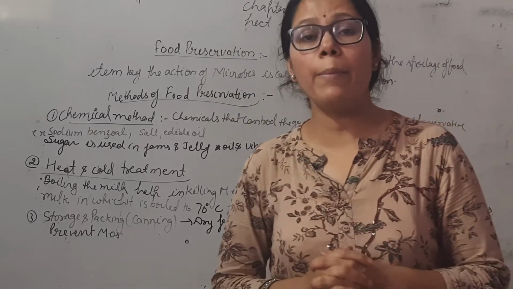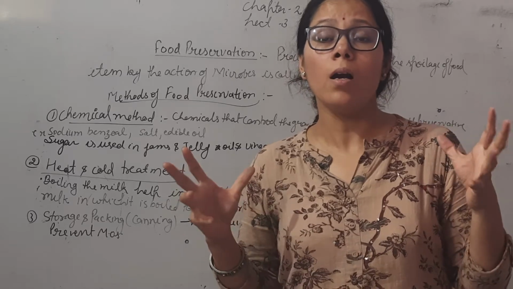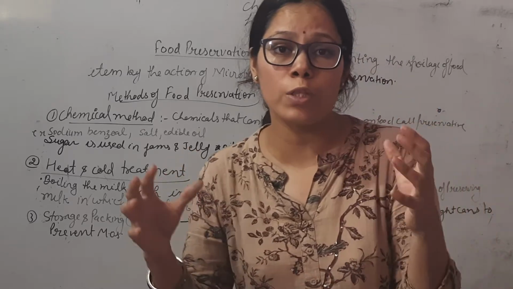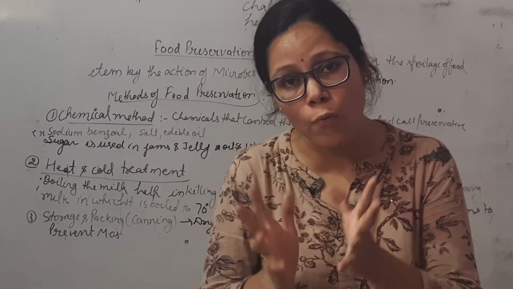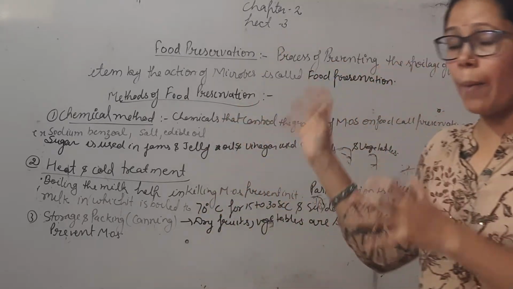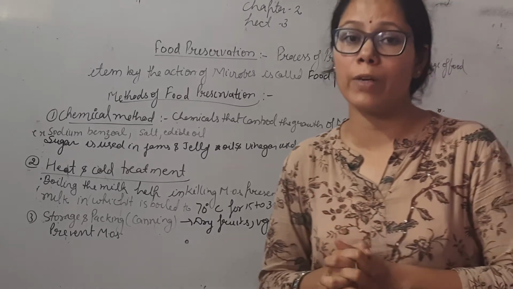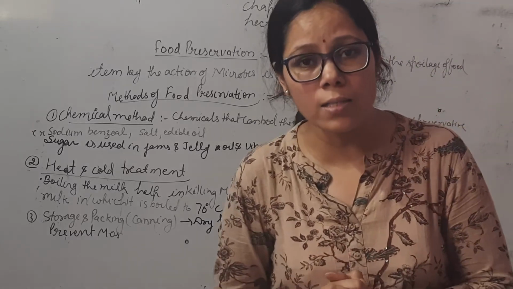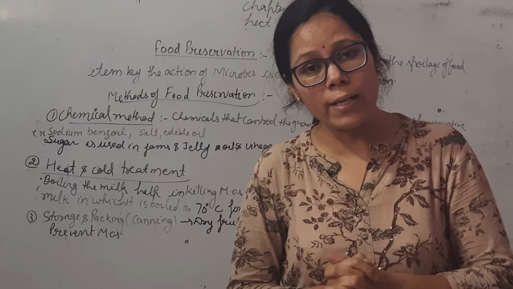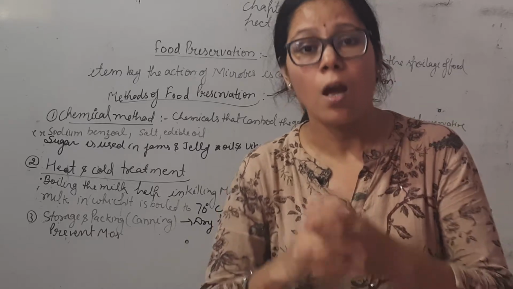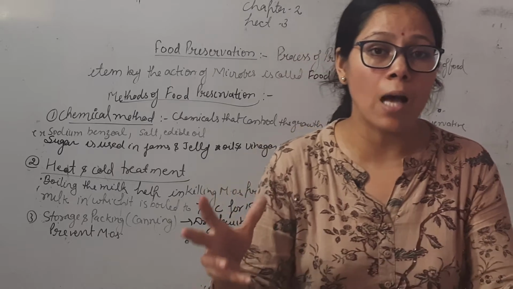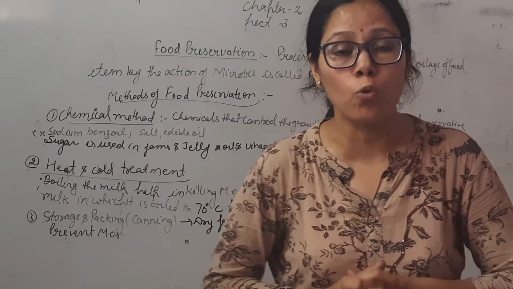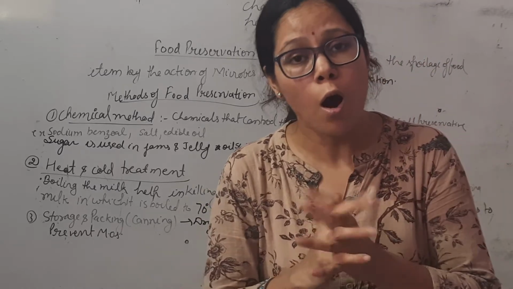First one is the chemical method. Chemical means different types of substances which we use for the prevention of our food. These chemical substances are known as preservatives. For example, sodium benzoate, salt, and oils.